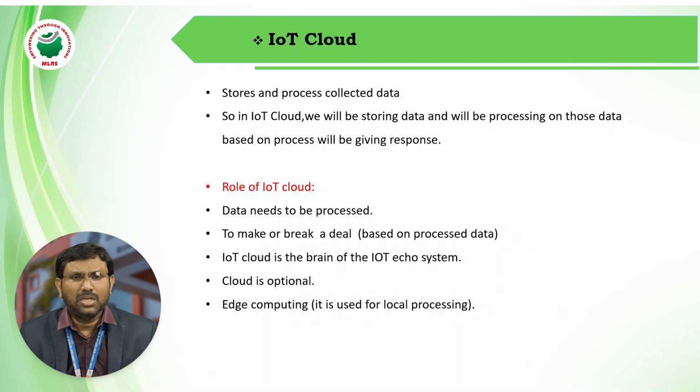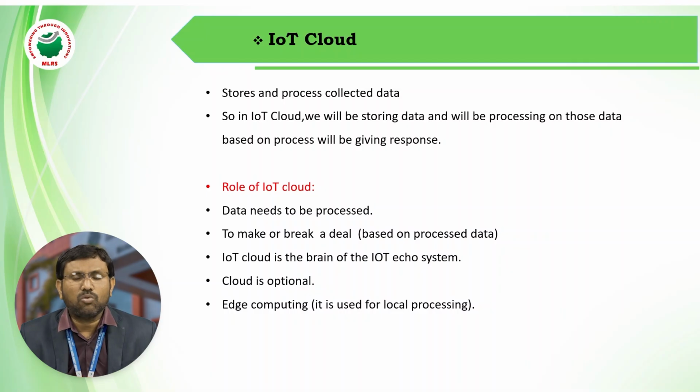At one place, lakhs of servers and hard disks are available. That is nothing but a data center, that is nothing but cloud. So cloud is a data center which can provide servers, storage and network on a rental basis.